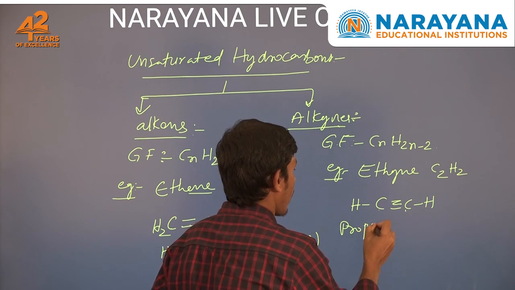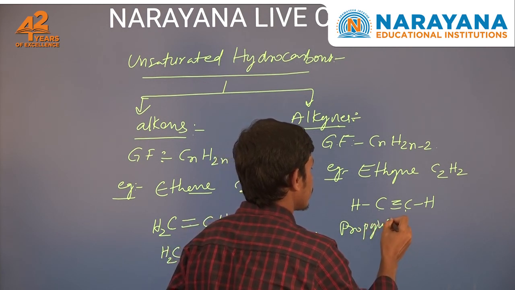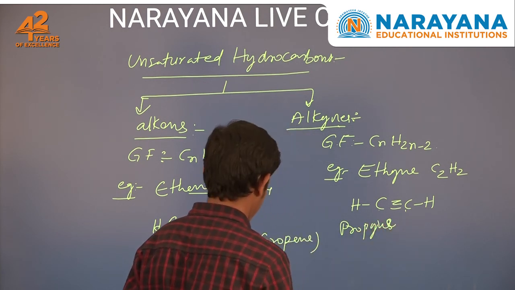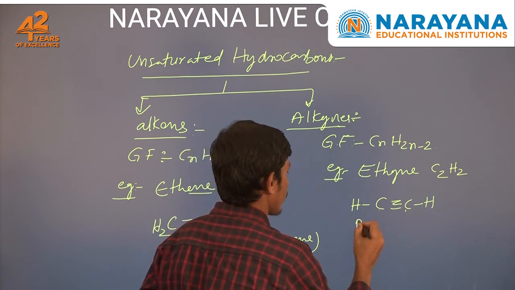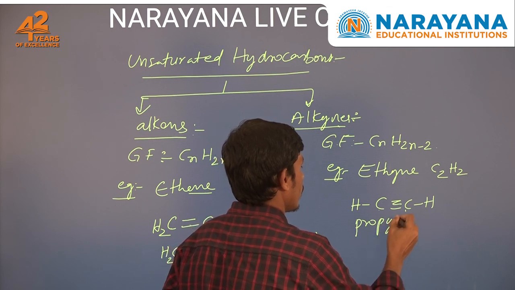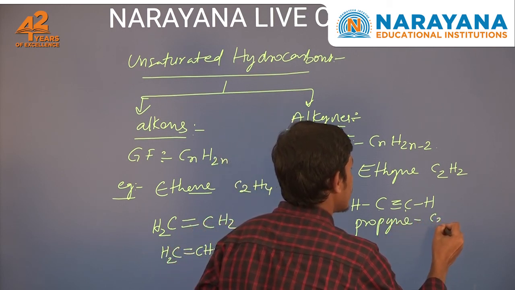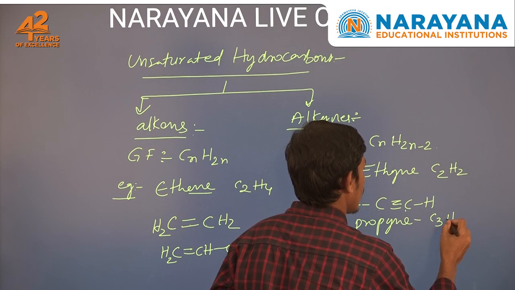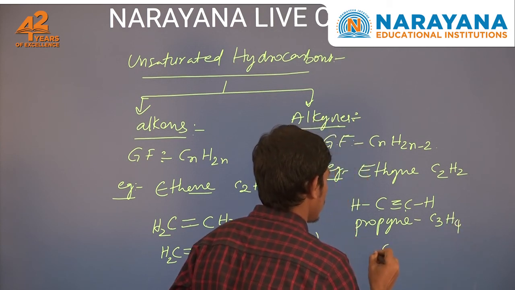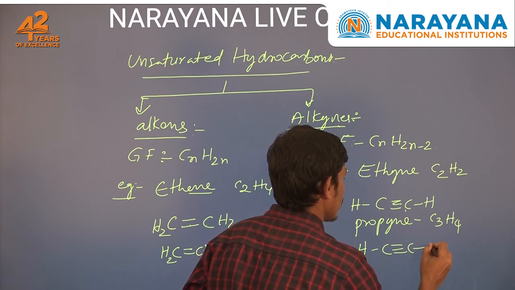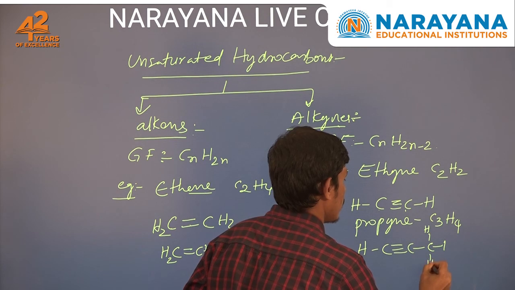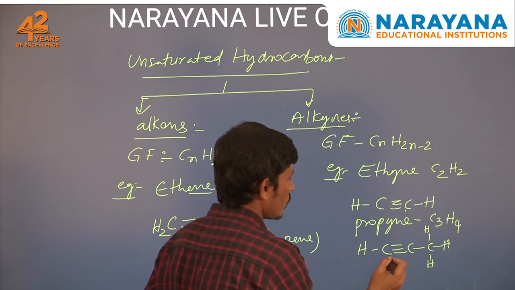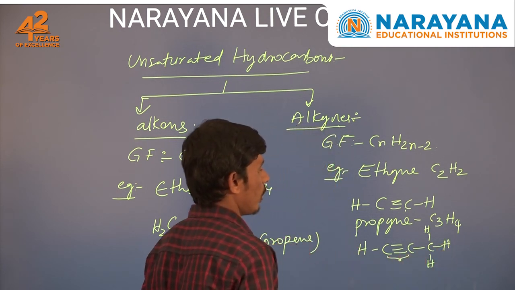Propyne. Its formula is C3H4. So in this hydrocarbon, two carbon atoms are connected by a triple bond.